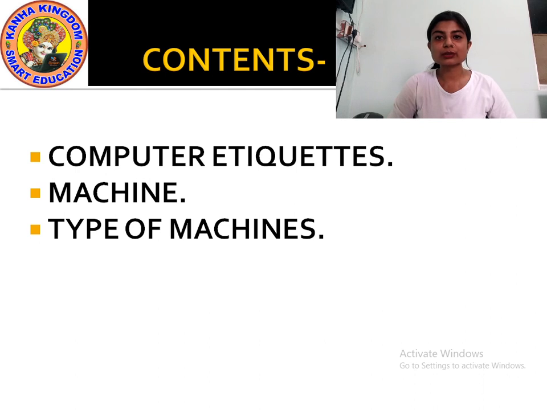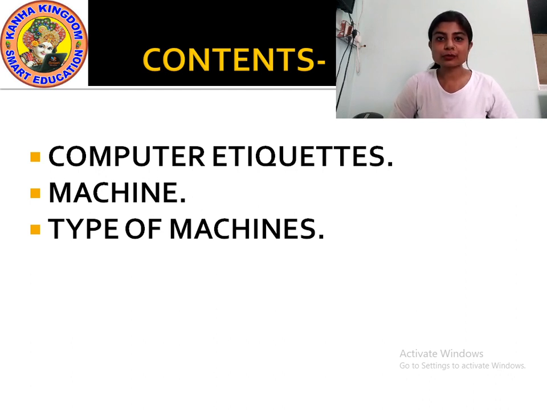The rules that you need to follow inside a computer lab. Now what is a computer lab? A computer lab is a place where you go and learn about computer. It is a place where you go and study about computer.